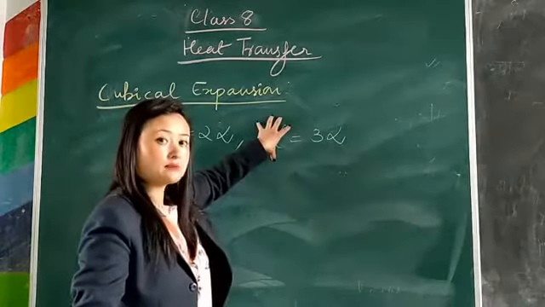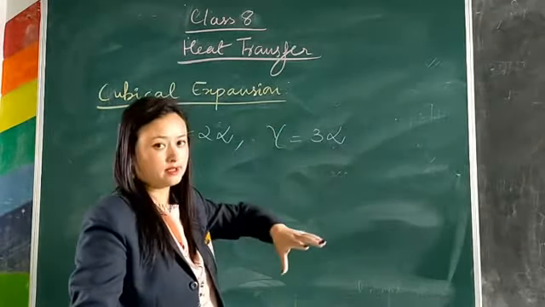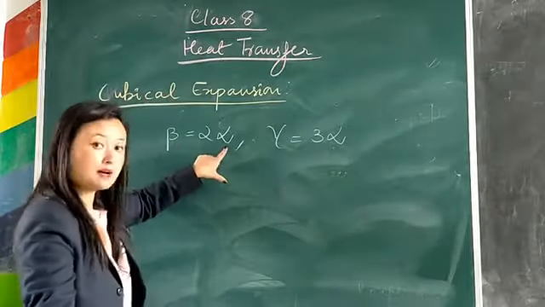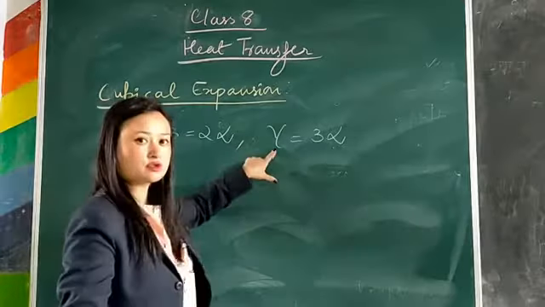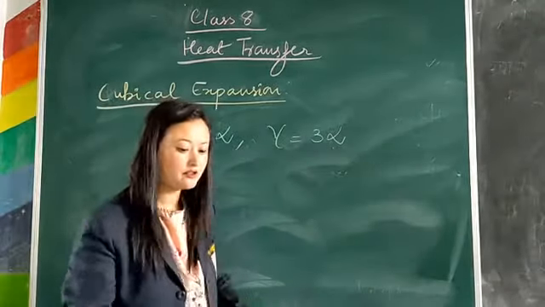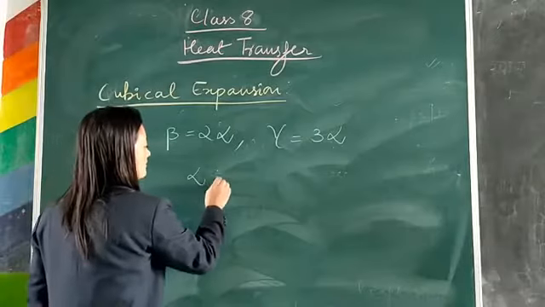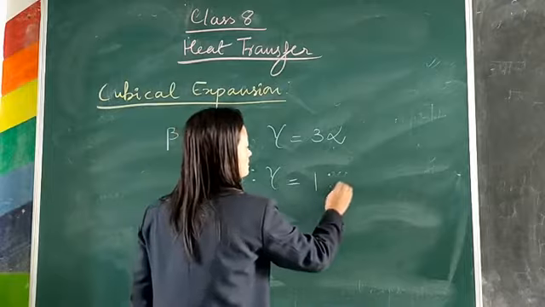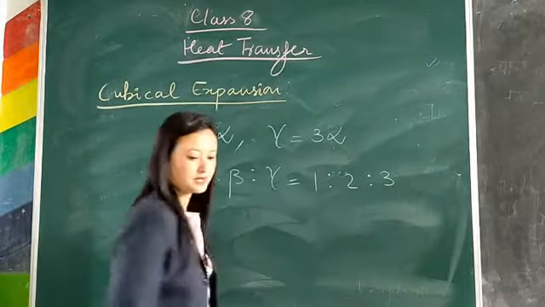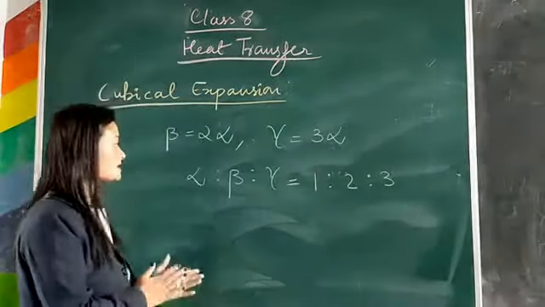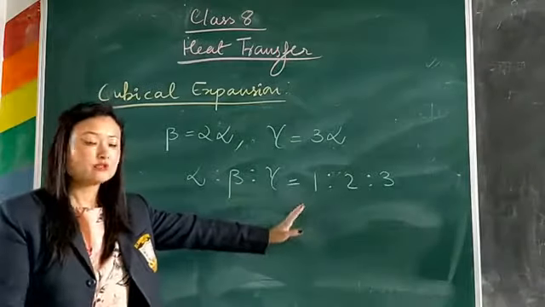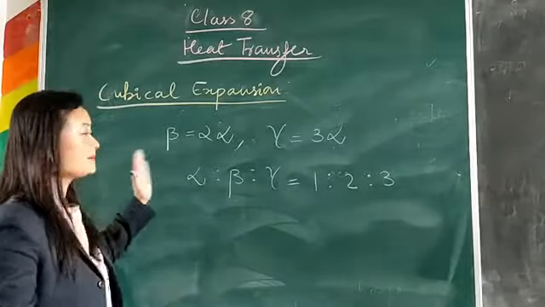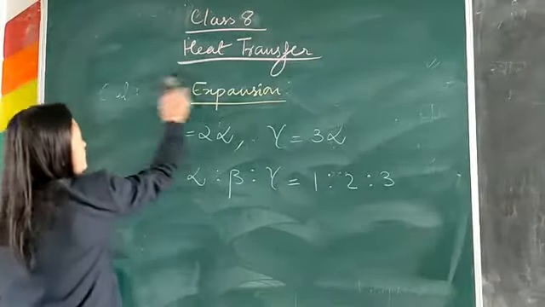So beta equals 2 times alpha, and gamma equals 3 times alpha. And if you find the ratio of alpha to beta to gamma, then it will be 1 is to 2 is to 3. This is the relationship between alpha, beta and gamma, and these are important.